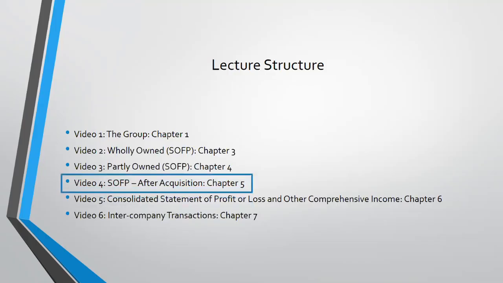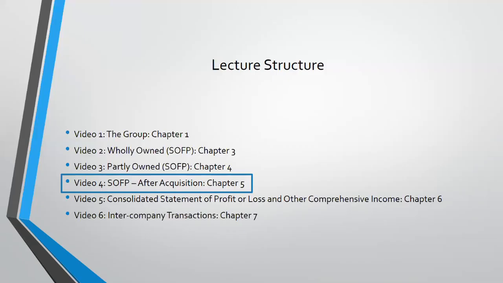Okay, video 4, which is the current video, we're still only focusing on the statement of financial position for now, but we're now going to have a look at what happens after our acquisition. So in videos 2 and 3, we had a look at just the day of acquisition. So we acquired it on the 1st of January 2020.